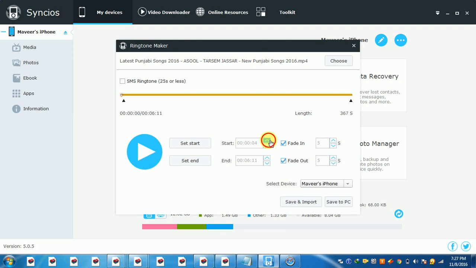So you can also set up the limit up to which you want to set up this song. So I will increase the limit here. So you have to click on save and import.